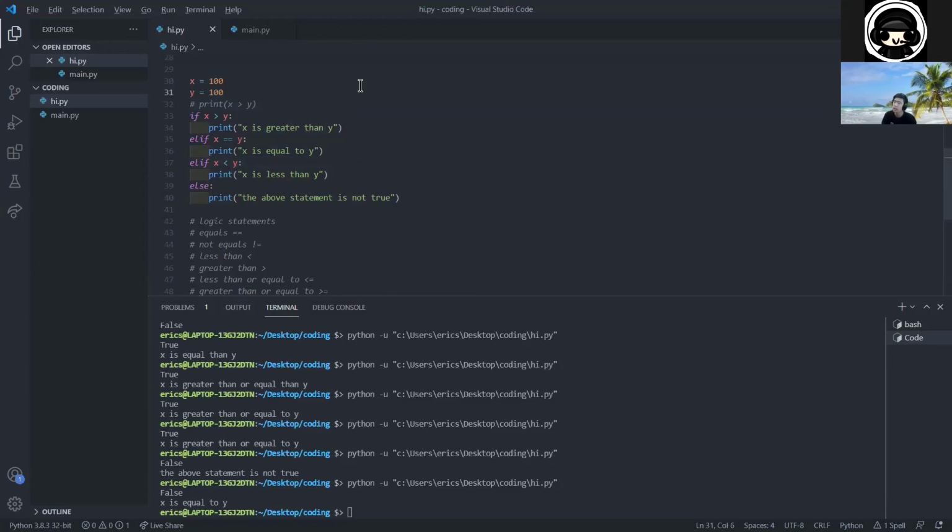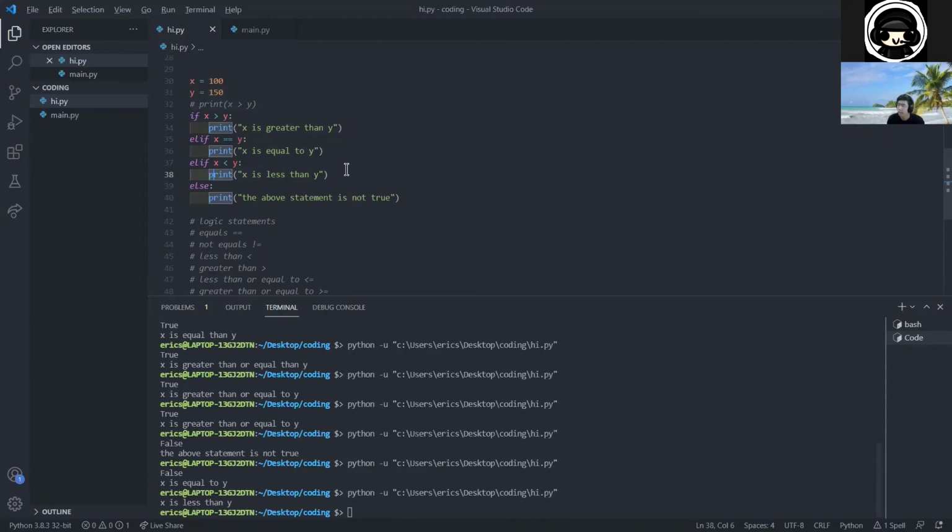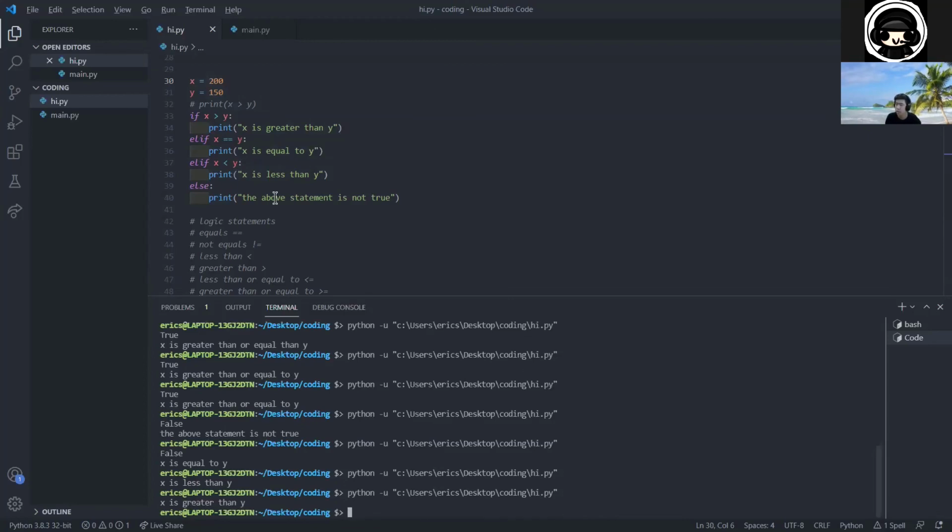And so if we run with x and y as 100, I'll just comment this out for now. We'll notice that the second one gets run, x is equal to y. Now, if we increase y by 50, then the second else if statement gets run, which is x is less than y. And if we put it back where x is greater, so x is 200 now, then the first one gets run, x is greater than y. The last one never gets run because there is no scenario where x is not greater than y, not equal to y, and not less than y. That just never happens, right? Because if you have two numbers and you compare them, it's either going to be greater than, less than, or equal to. And we covered that in all of these.